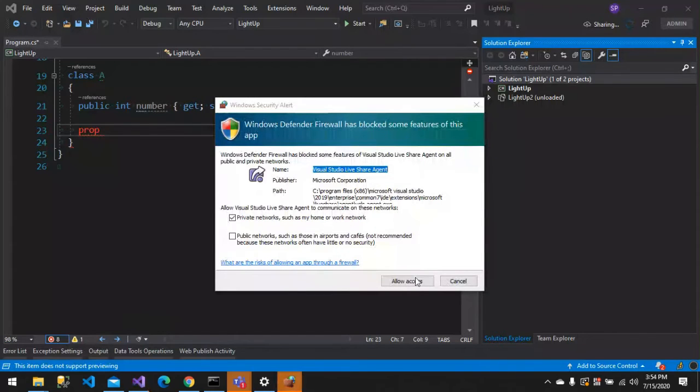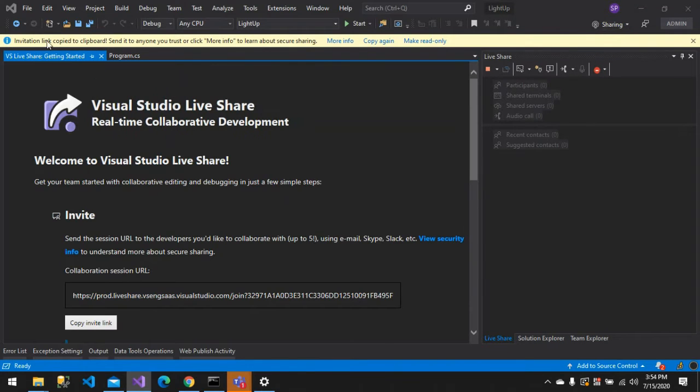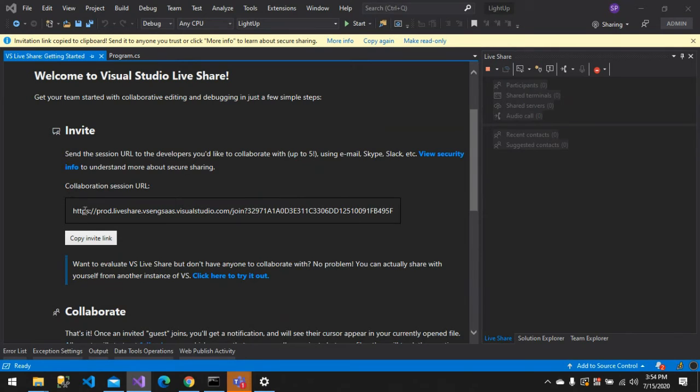Okay, it says some firewall is being blocked. It says sharing, and the invitation link is copied to the clipboard. I just have to share it with my partner. Let's say he is using Visual Studio on Mac or Linux or any other OS, I don't have to worry about it. He can just open this link and join. So we can do collaborative development irrespective of platform.